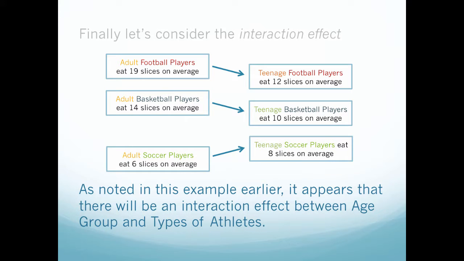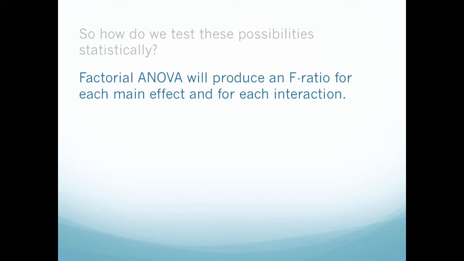Okay, so let's first consider my interaction effect. So notice this right here, it appears that there's an interaction here because it doesn't follow the same trend as the other 2 groups, okay? So how do I test to see if it is significantly different or statistically significant? So when I run my factorial ANOVA test, it's going to produce an F ratio for each of my main effects and for my interaction.